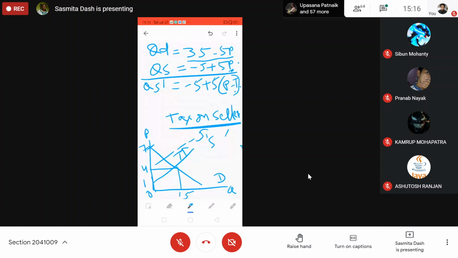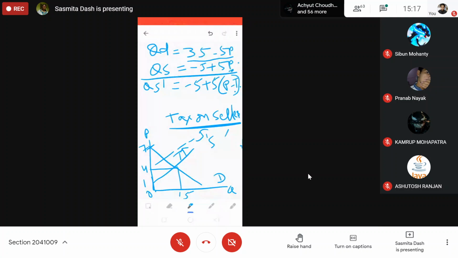We are not going into that here; you can do it yourself. The difference is that the supply curve remains as it is, and a new demand curve will be there if the tax is on the buyer: 35 minus 5 into P plus T. But we are not going into that, it will be too much, buyer and seller both. So let's talk about the seller only.